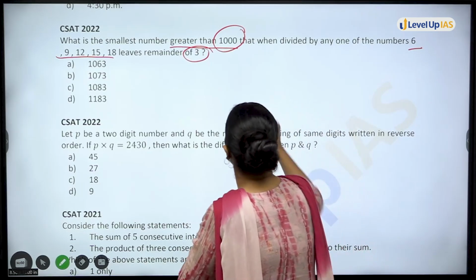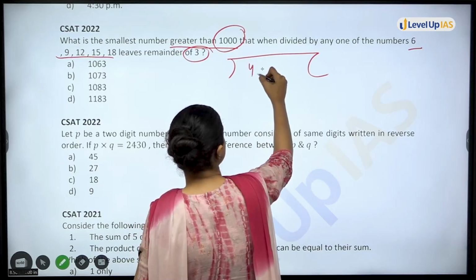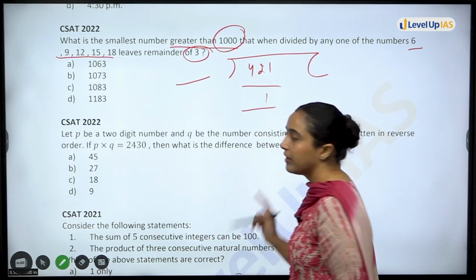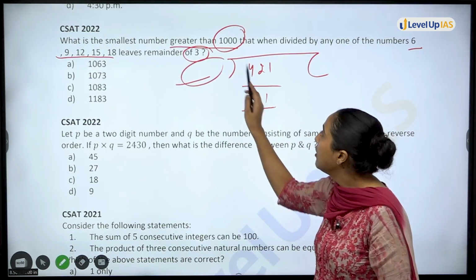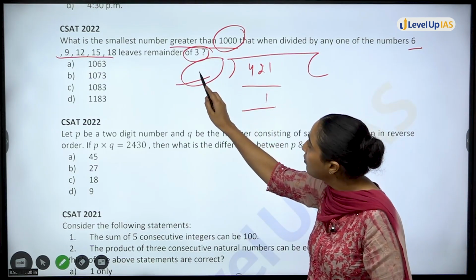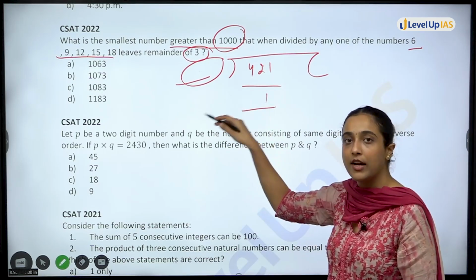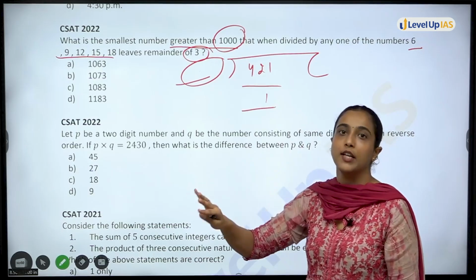Now you see, earlier we did this question, right, in 2024. In this question, we had to find what will be the number that will divide. Okay? So you had to find the divisor. Here in this case, which number will divide 421?